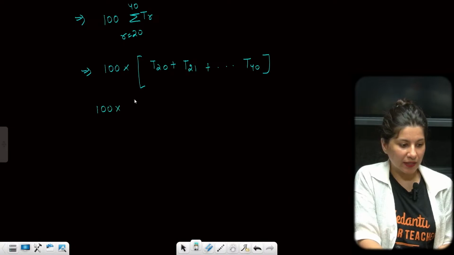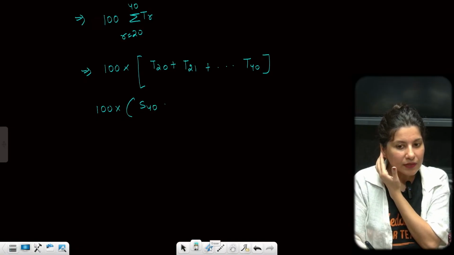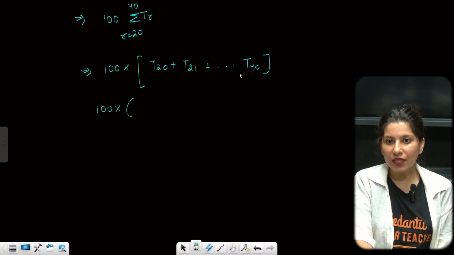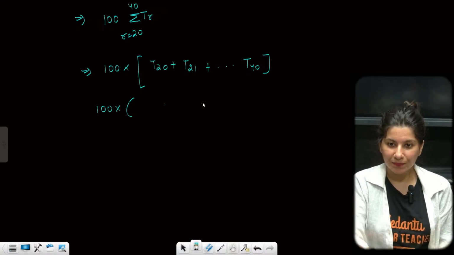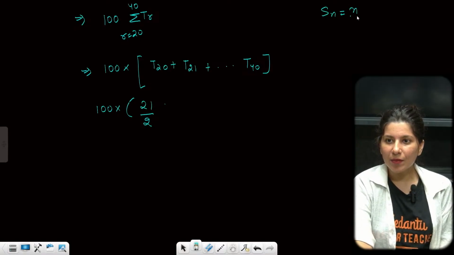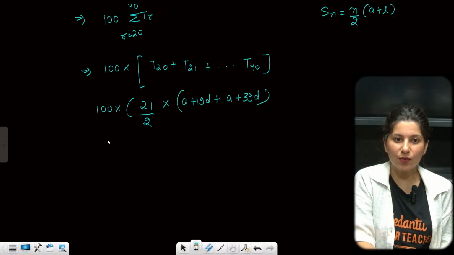So 100 into S40, or what we can do is, let's apply another formula. How many terms, by the way? Not 41 actually, 40 minus 19, so 21 terms. Sum of n terms is n by 2 into (a plus l). So n is 40 minus 19. So 21 by 2 into (a plus l), where T20 is a plus 19d and T40 is a plus 39d.